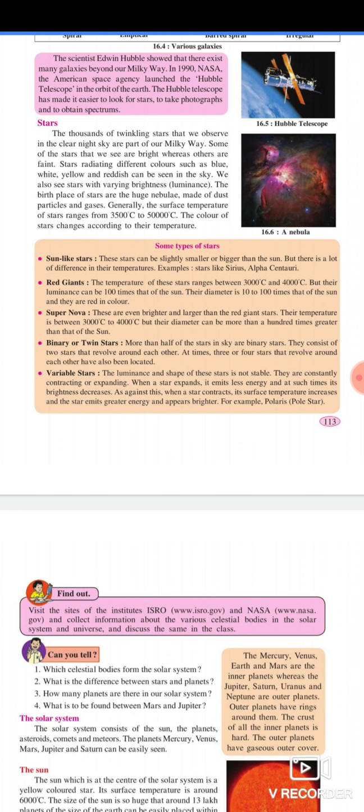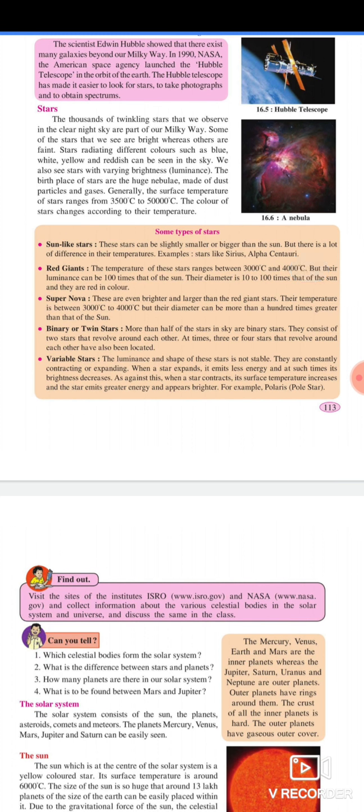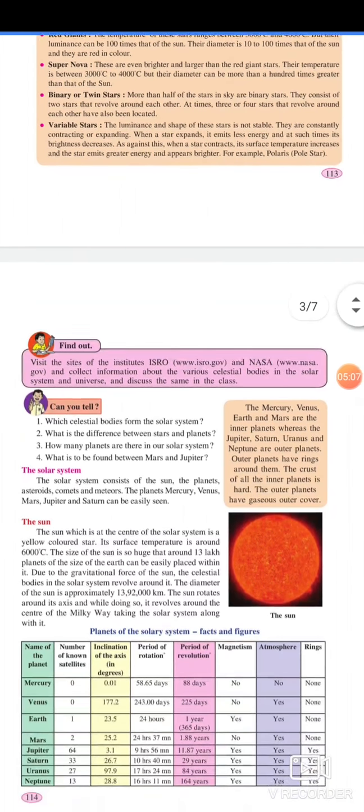When a star expands, it emits less energy, and at such time its brightness decreases. As against this, when a star contracts, its surface temperature increases and the star emits greater energy and appears brighter. For example, Polaris, the pole star. Find out.